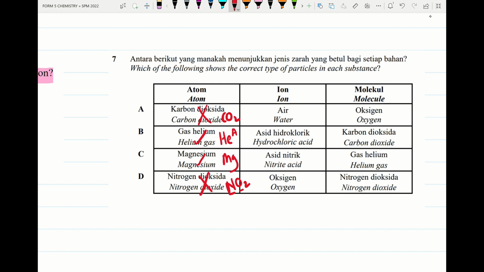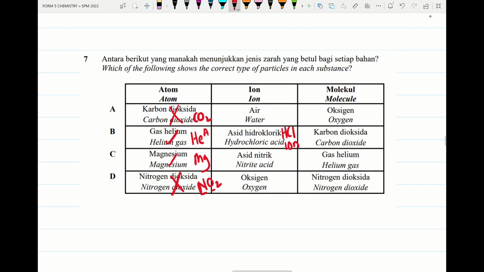We try to check hydrochloric acid. Even though hydrochloric acid is made up of covalent compound, please remember it can ionize and produce ions, hydrogen ion and chloride ion. So this is ion, correct. So we go for carbon dioxide, non-metal, non-metal, exists as molecule. So the answer will be B. We check this one. Nitric acid exists as ion, so correct. Helium gas, He, exists as atom, so this is wrong. So the answer will be B.